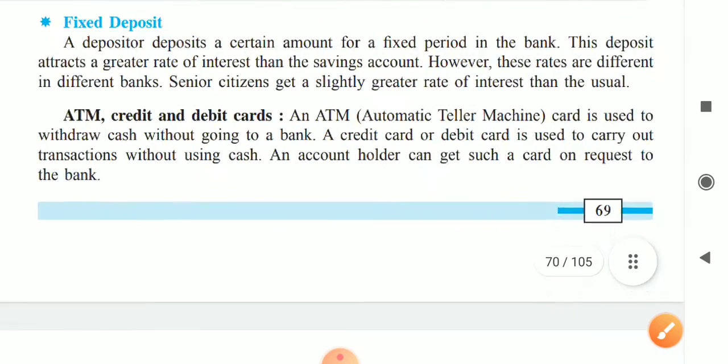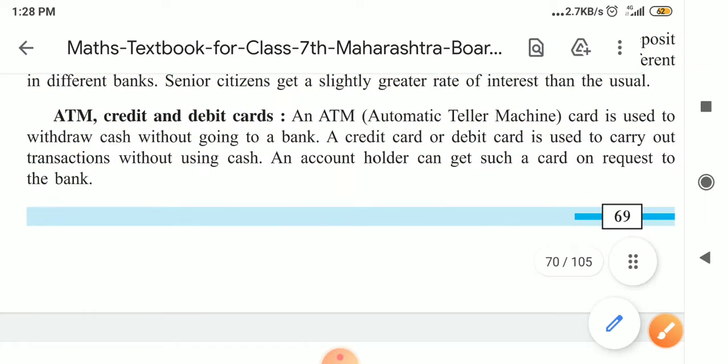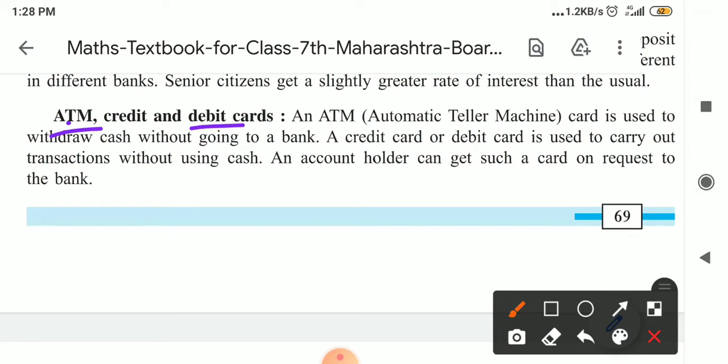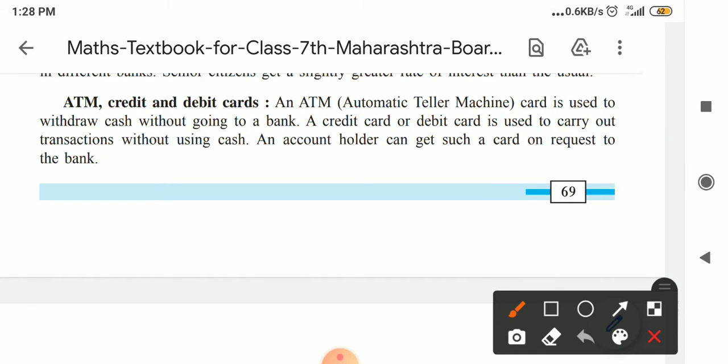Next, ATM, credit and debit. You know that nowadays your father must have a credit card, ATM card or debit card. So what is the meaning of ATM? It is nothing but automatic teller machine. It is a long form, and from each word the first letter is taken: Automatic A, Teller T, and Machine M. The card is used for what purpose? To withdraw money from the ATM. Withdraw the cash.